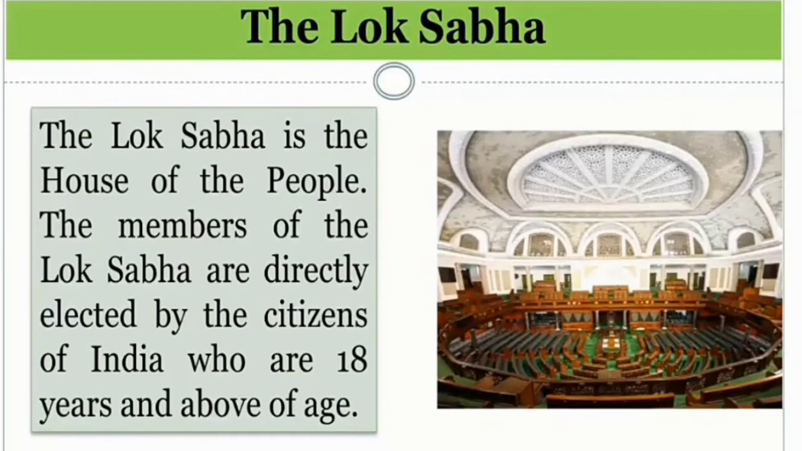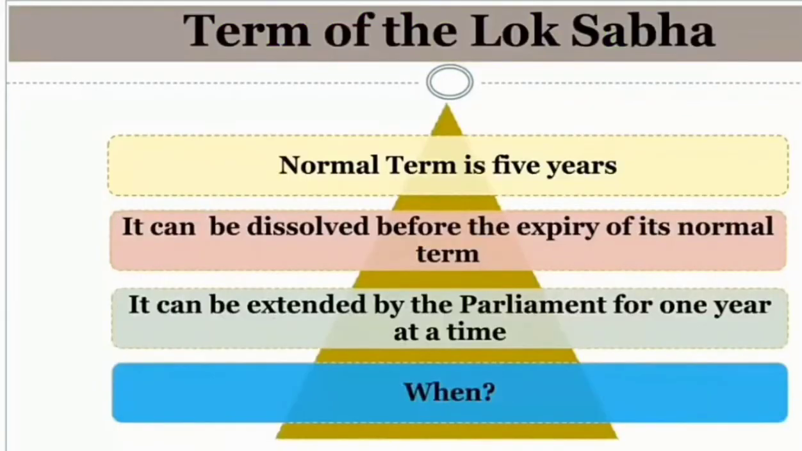The members of the Lok Sabha are directly elected by the citizens of India who are 18 or above 18 years, and this is known as universal adult franchise. The house is constituted by direct election on the basis of universal adult franchise. Thus every person who has attained the age of 18 years is entitled to vote, provided he is not otherwise disqualified.